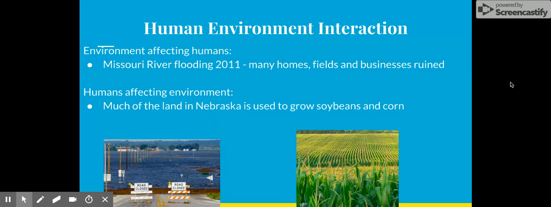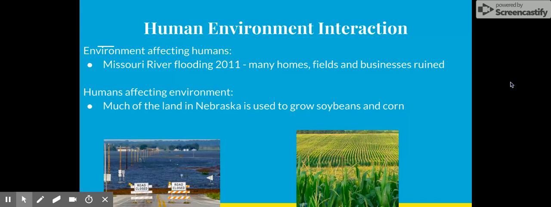Next, here are some examples of human-environment interaction for the state of Nebraska. For one, environments affect humans. Back in 2011, the Missouri River flooded, and it affected many homes, fields, and businesses by being ruined. I myself remember I-29 being closed and struggling to find a way for me to get to work.